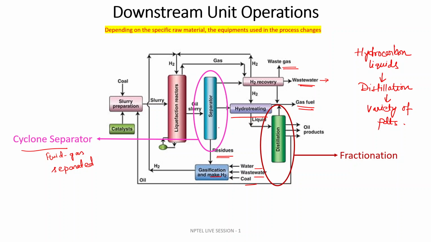The function of this separator is to separate the liquid and gas, and in the distillation there will be fractionation of the liquid hydrocarbon, so that I get different, separate products out of that hydrocarbon liquid mixture.